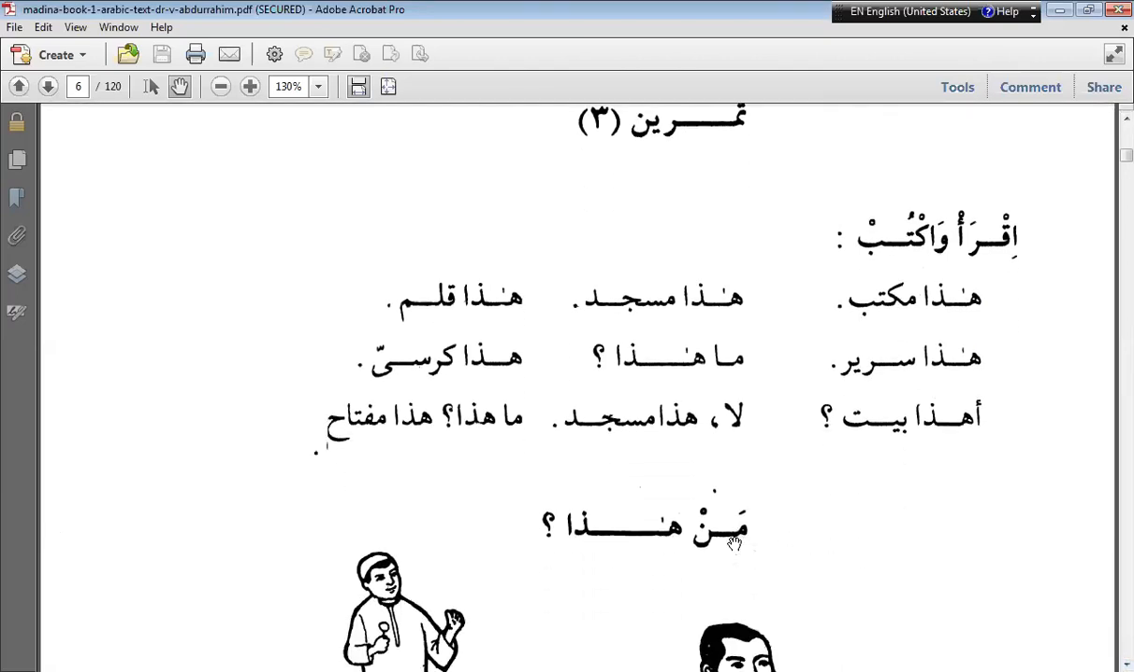Now see, this is man. Man means who. Okay, this is also a noun of interrogation, but it is used for the being which has intellect. We call it in Arabic as aqil. Ma was for ghayru aqil.